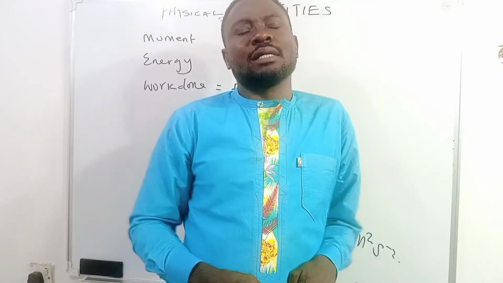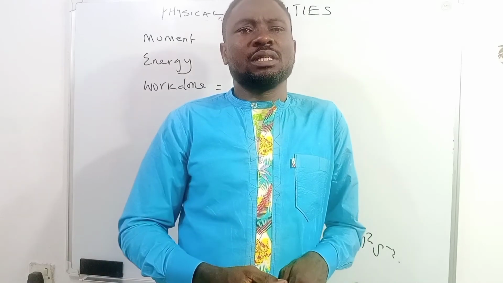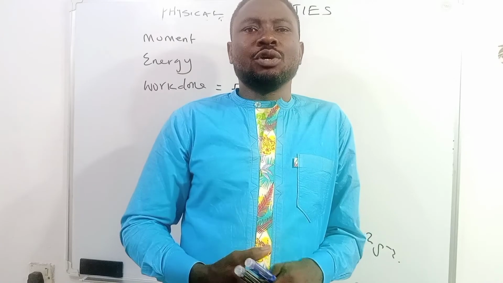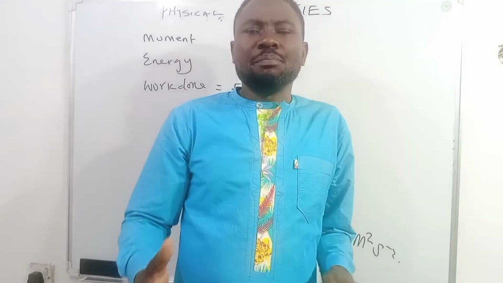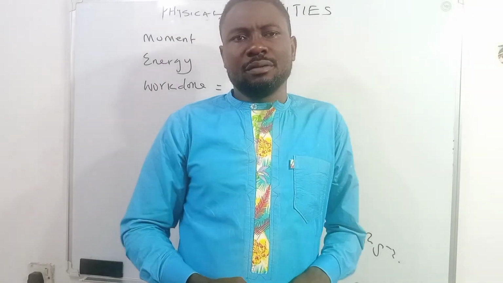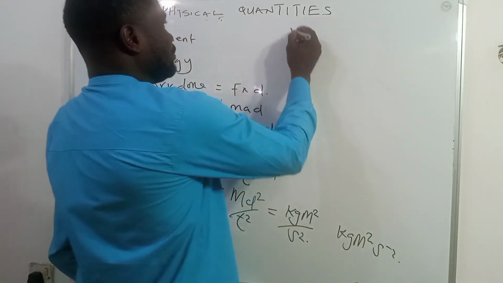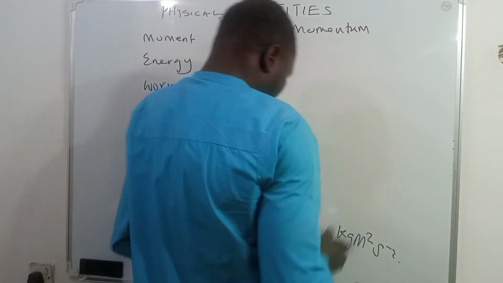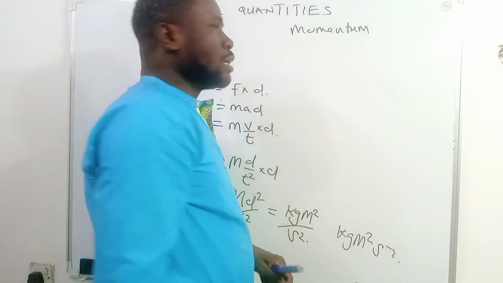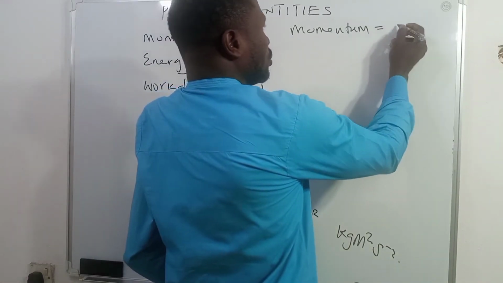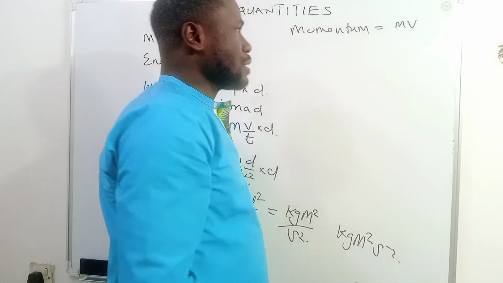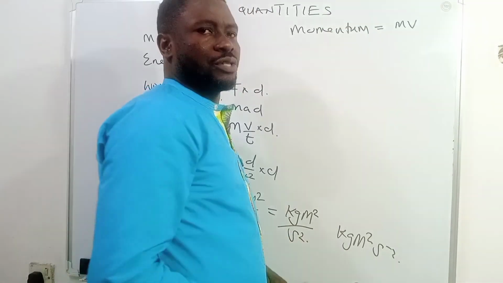Let's also look at other physical quantities like the momentum and the impulse. You will see that momentum and impulse both have the same unit. Now let's look at momentum. What is the definition of momentum? Momentum is equal to mass times velocity. So we can define momentum as a product of mass and its velocity.